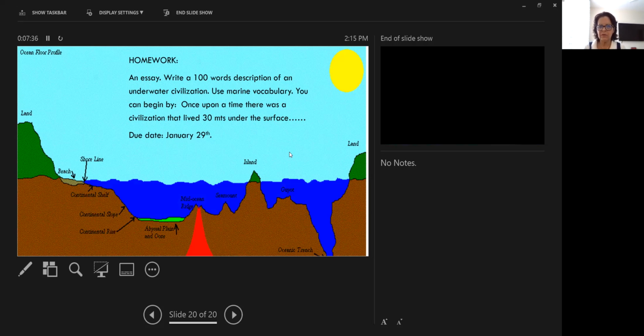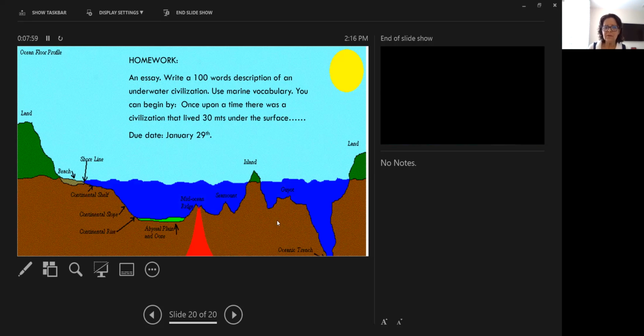In this case, they're going to use marine vocabulary to make up a story. It's a very original, creative story about what are the items, what are the topics, or what are the important features we have to talk about when we make a civilization, and in this case, an underwater civilization.